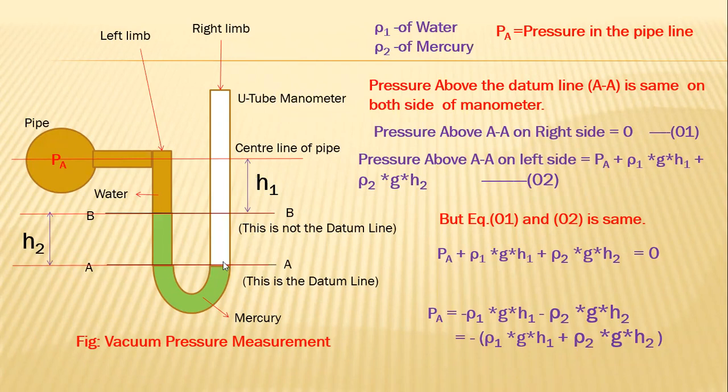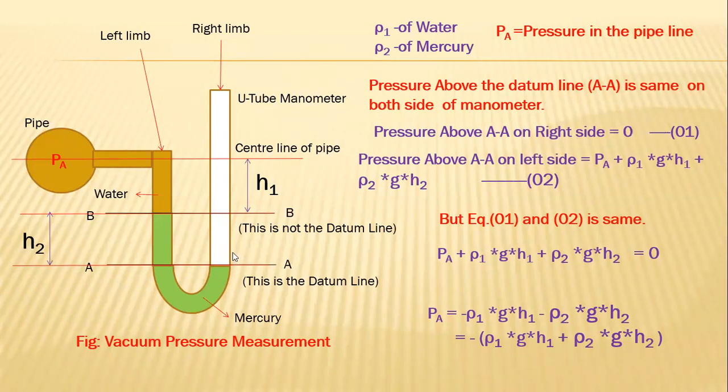See, is any fluid available above the datum line on the right side? No, sir. No fluid is available above the datum line on the right side. That's why it is mentioned as 0. Is it clear? Pressure above the datum line on the right side is 0.